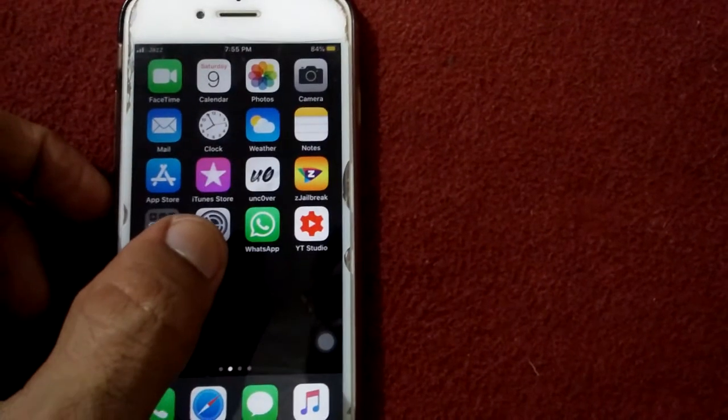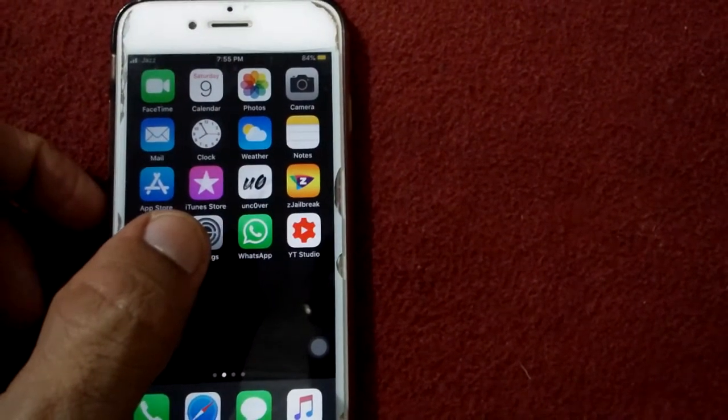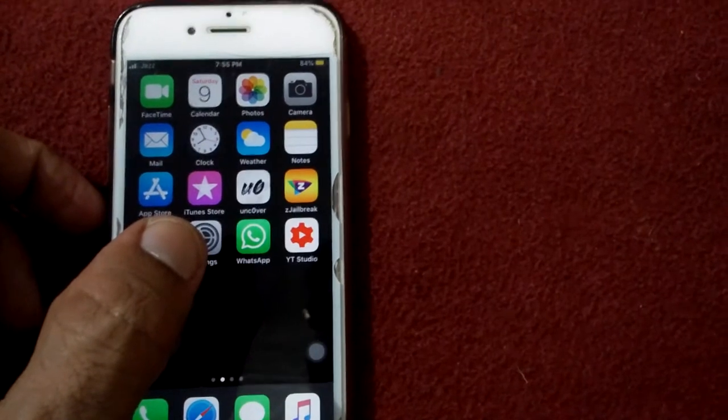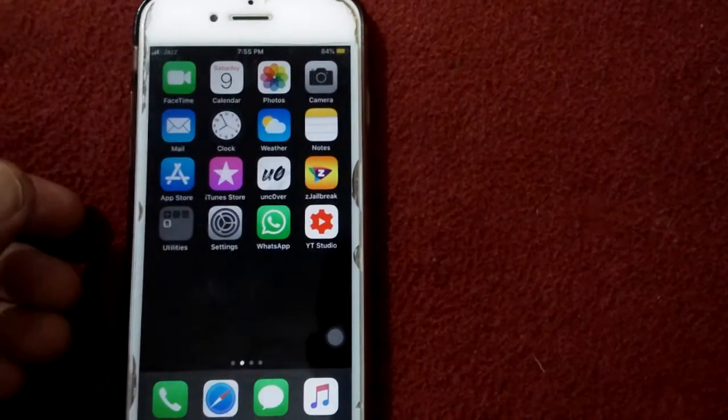In today's video, I'm gonna show you the solution for background app refresh grayed out on iPhone after iOS update.